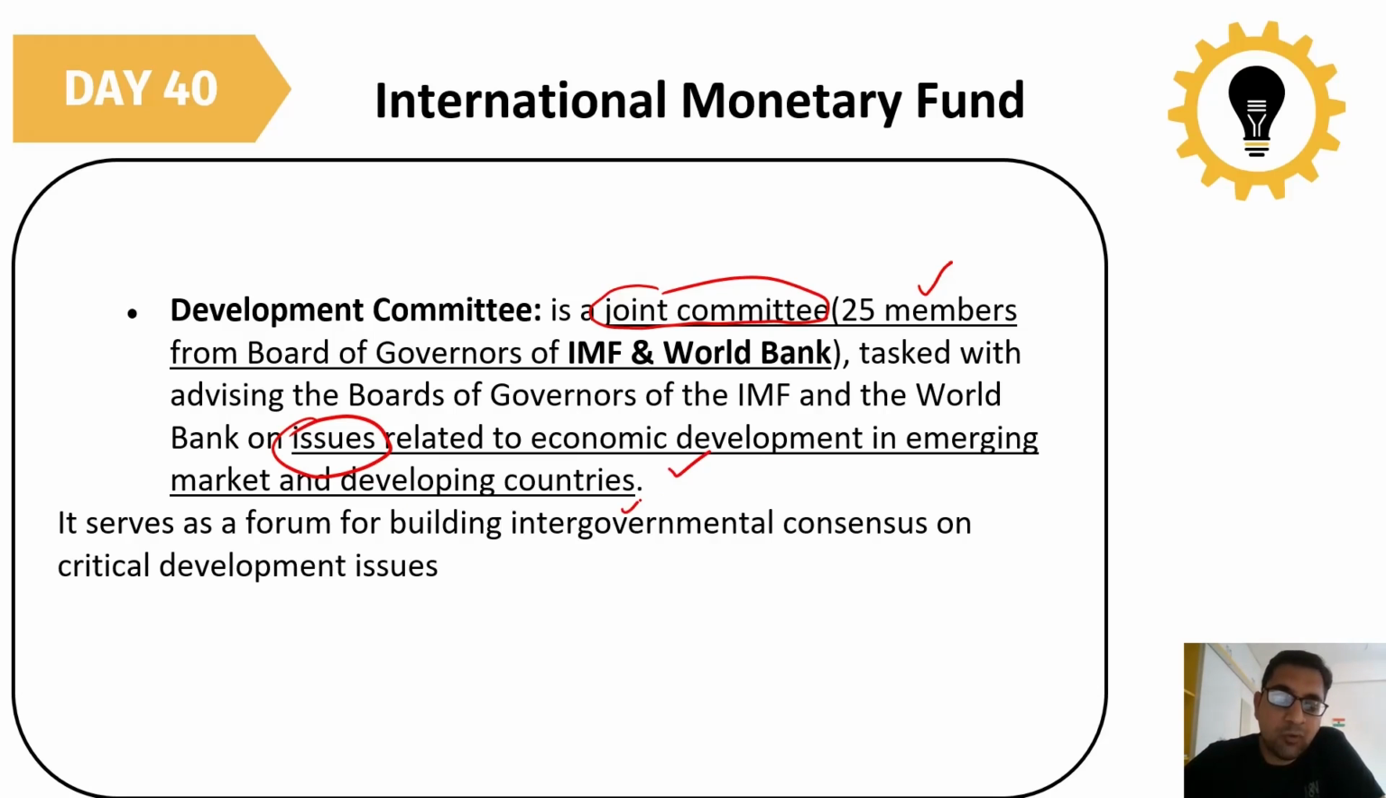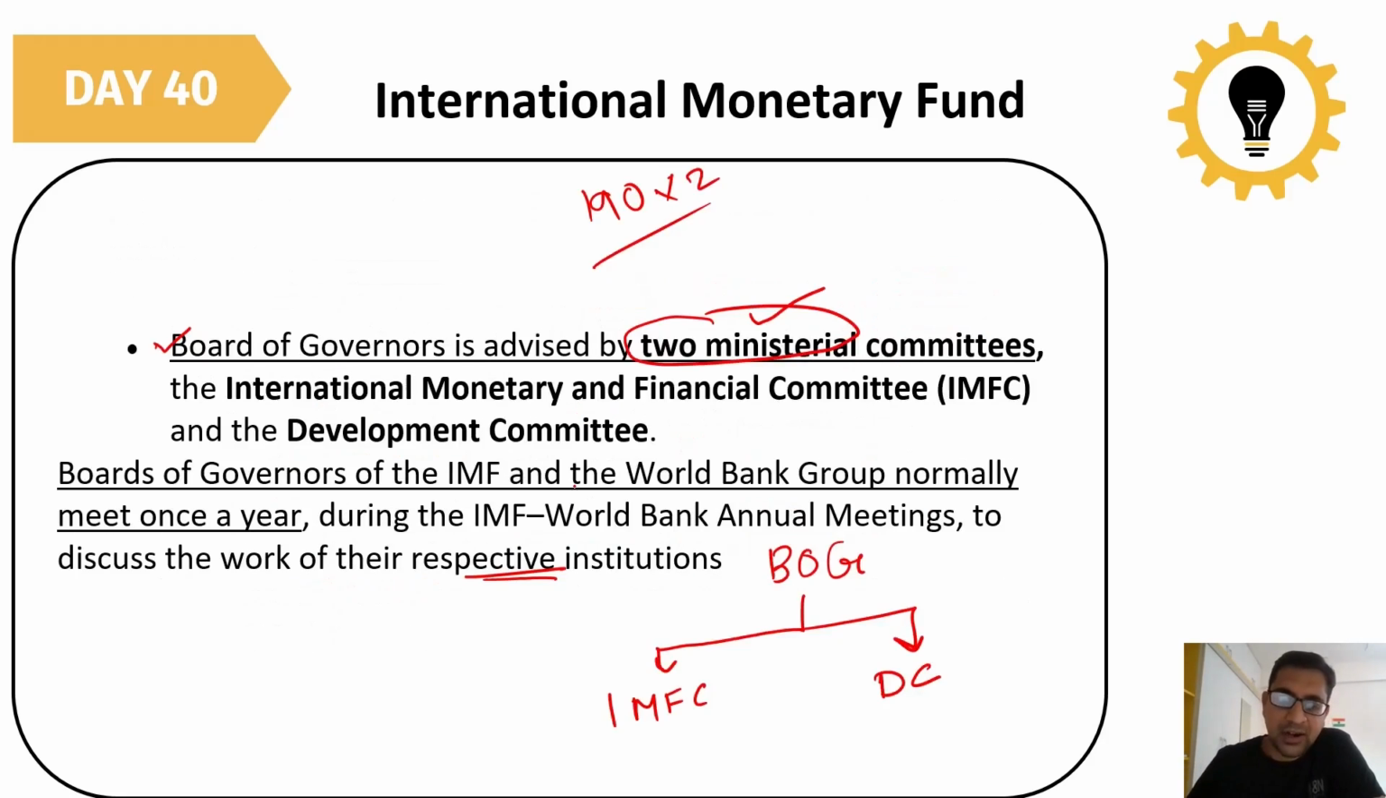Normally the World Bank deals with poverty and all these things, so that is why this development committee has been set up, so that the IMF and World Bank can discuss together to make sure proper economic development of the emerging market and developing countries can take place. So it serves as a forum for building intergovernmental consensus on critical development issues. Under the board of governors, two committees are there, so a specific work has been provided to these committees.